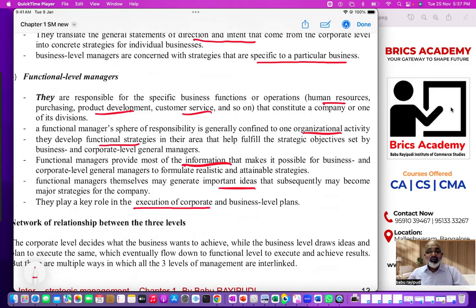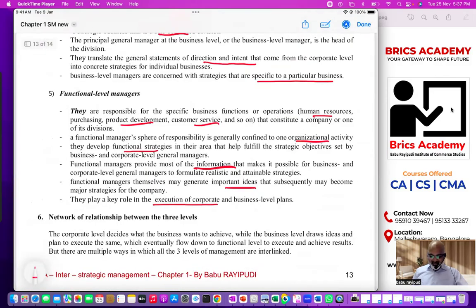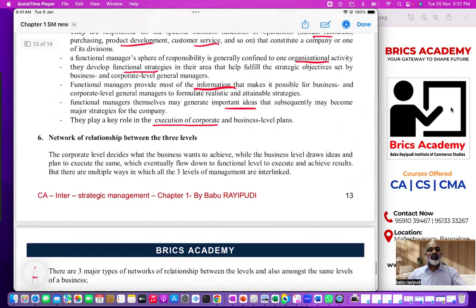Understood now? I'm telling you, strategic management looks like theory. Sometimes many students tell me, sir, some points are repeated. No, they are not repetitive in nature. Key points you have to hold. I clearly mentioned, business level managers and functional level managers will ensure corporate level decisions are implemented. Understood? So corporate level managers will design strategies for the entire organization. Business level managers will design strategies for the business, and functional level managers will provide ideas, provide information, coordinate, cooperate, and help corporate level and business level managers to implement.